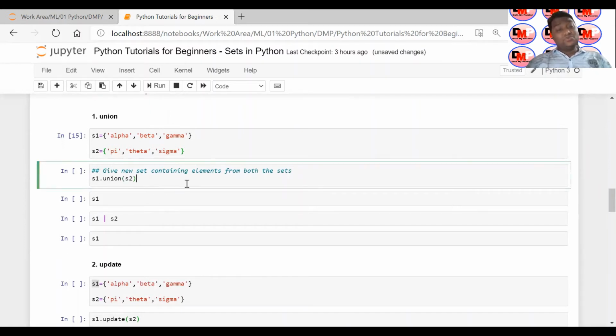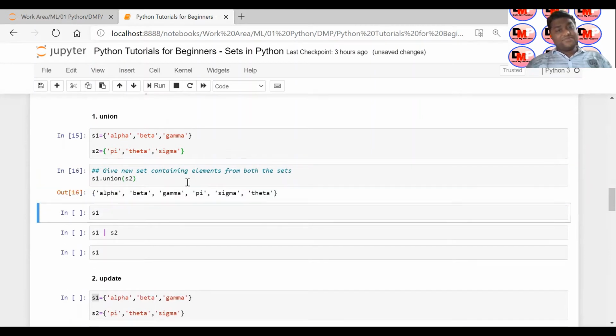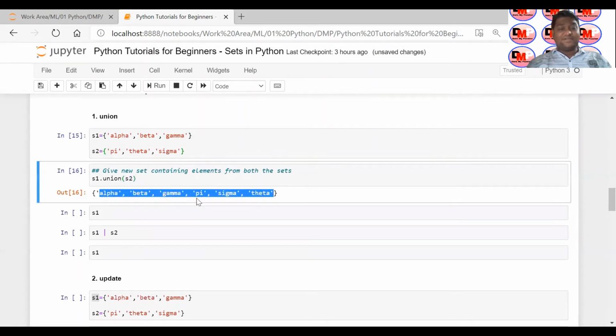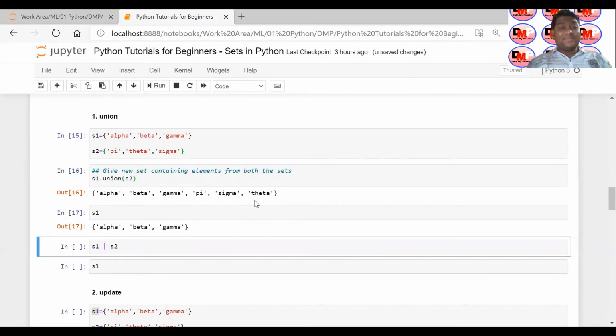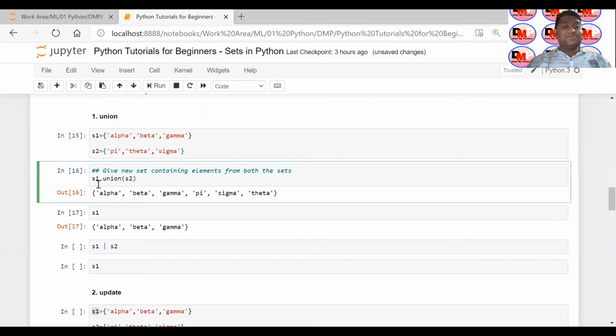I can use an inbuilt method called union, and I can do it this way. You can see alpha, beta, gamma, and then pi, theta, sigma. All six elements got added into one. So it will return a new set, right? And if you look at the original one, it has not made any changes to the existing set. So when you are using union, you have to assign the result to a new set.